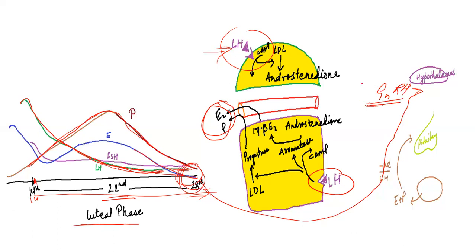So the hypothalamus will start releasing GnRH, as there is no negative feedback, and there is a start of a new ovarian cycle. So in this manner, the ovarian cycle, or we can say the cyclical changes in the ovary, take place. So this was all regarding the ovarian cycle.